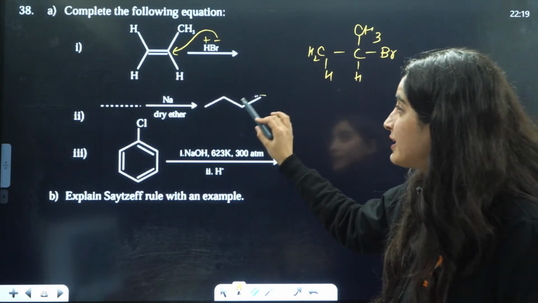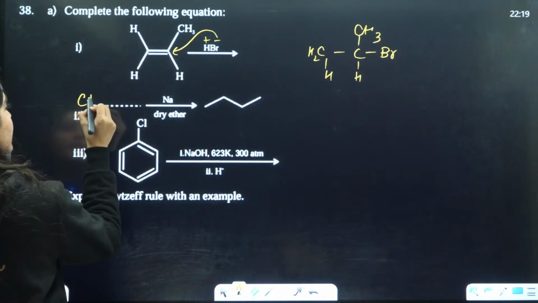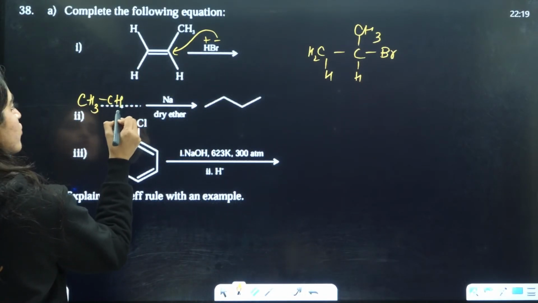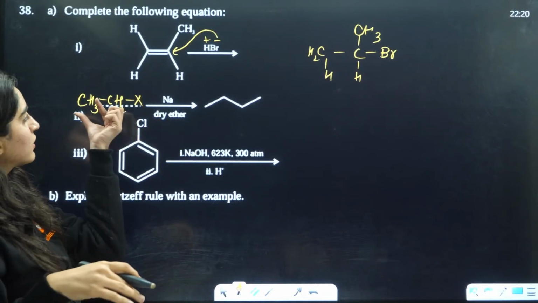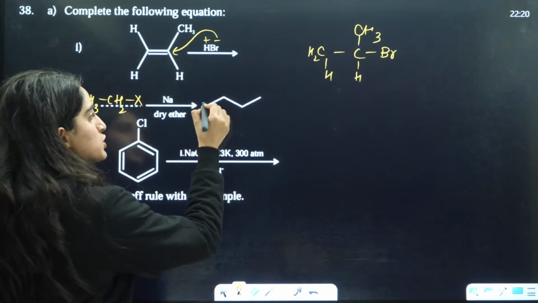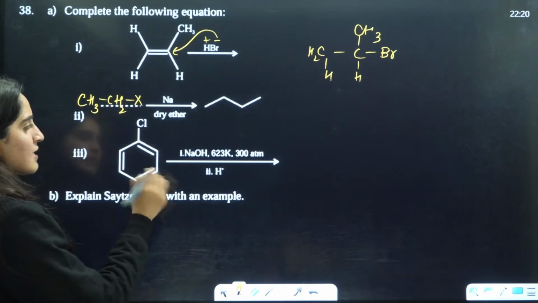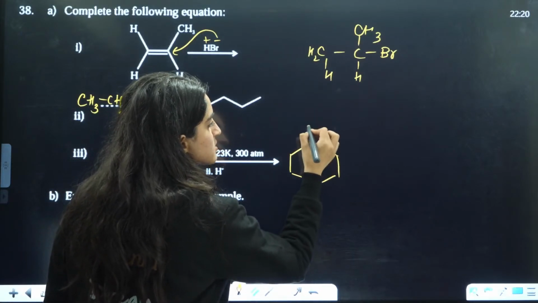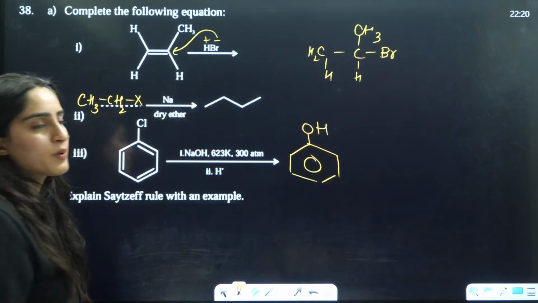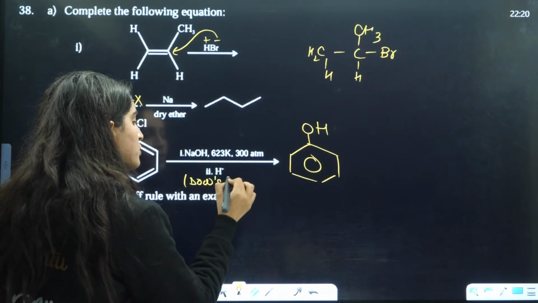This is Wood's reaction. So you have made double of this thing. If you had CH3, CH2X, then on reacting with sodium ether, the double of this thing will be formed, that is 1, 2, 3, 4, butane will be formed. So this is the correct answer. Next is Dow's process, in which Cl is replaced by OH. So you can just write it here, this is Dow's process.